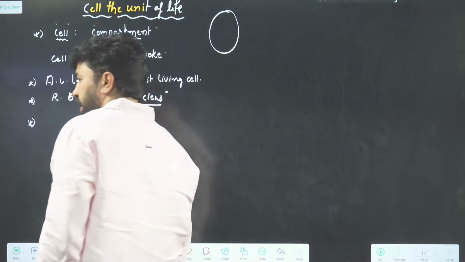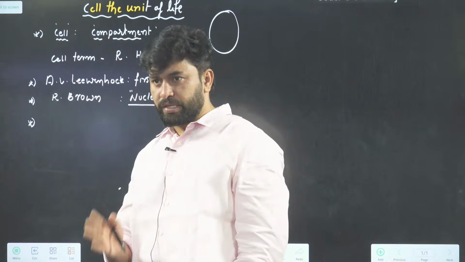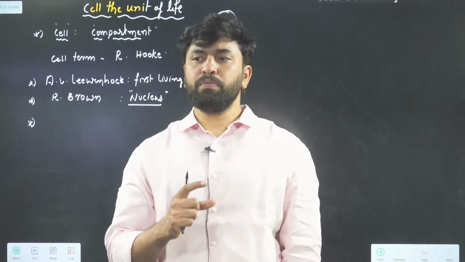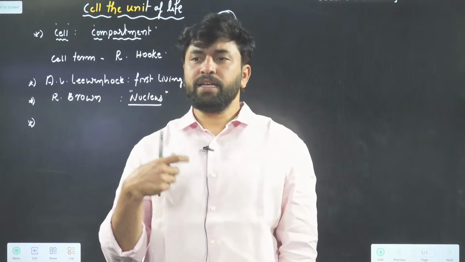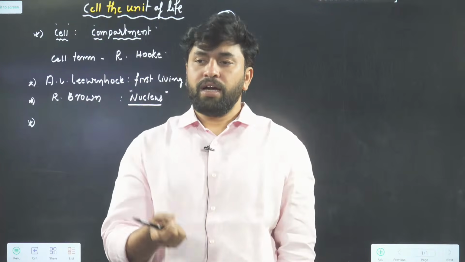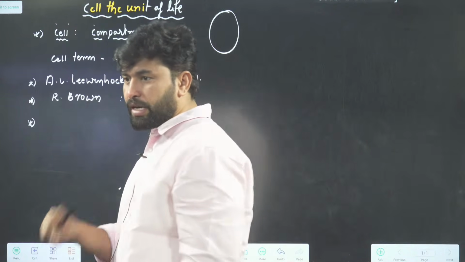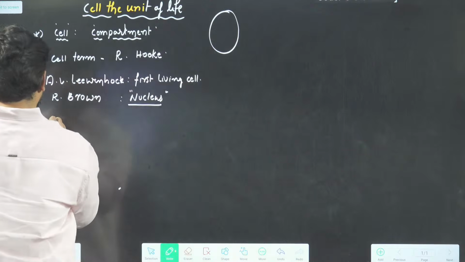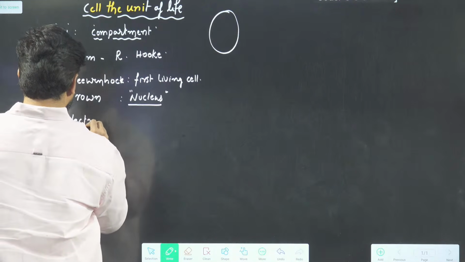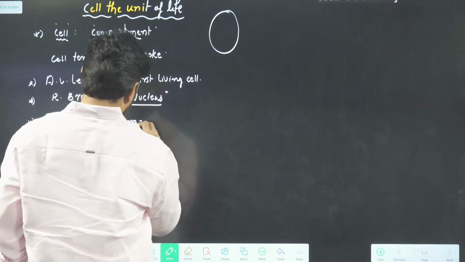There were some scientists called Hans and Zacharias Janssen, father and son. They identified the simple microscope. Later, this simple microscope was developed by Antony van Leeuwenhoek, and right now we are using something called the electron microscope.